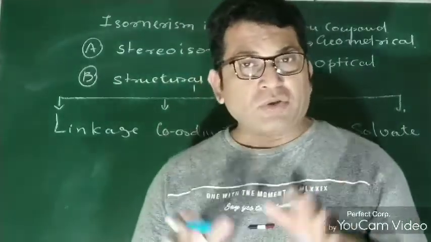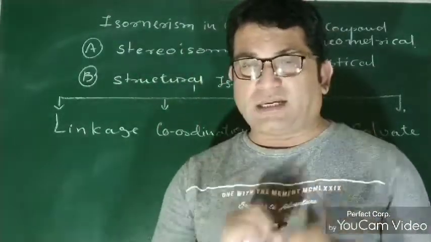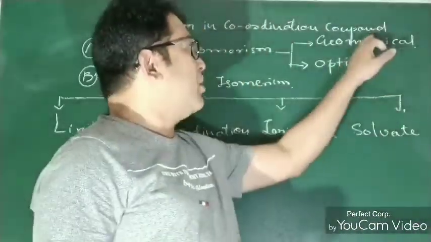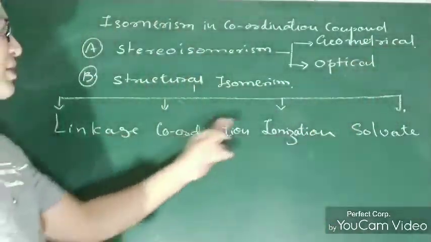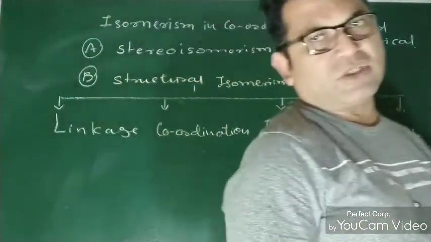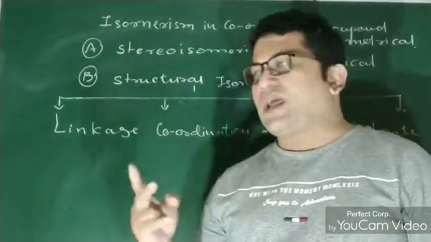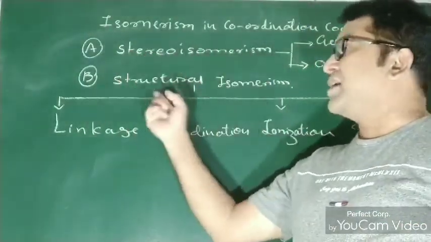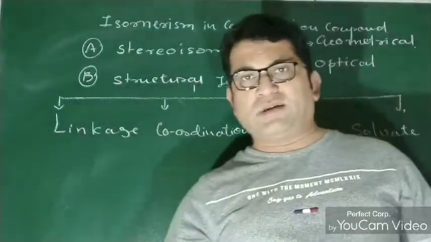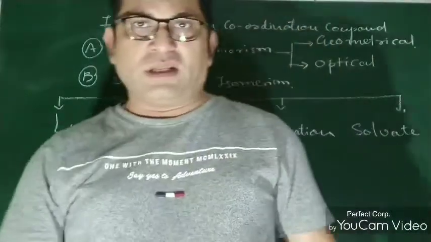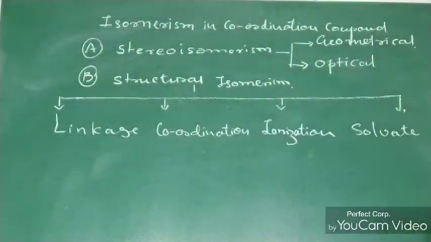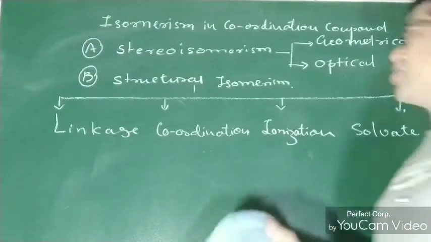So I hope you understand there are a total of 6 categories of isomerism: geometrical isomerism, optical isomerism, then linkage, coordination, ionization, and solvate isomerism. Actually, 2 types of isomerism: stereoisomerism and structural isomerism. So this is our story about isomerism in coordination compounds. So come on, let's study all the isomerism one by one.